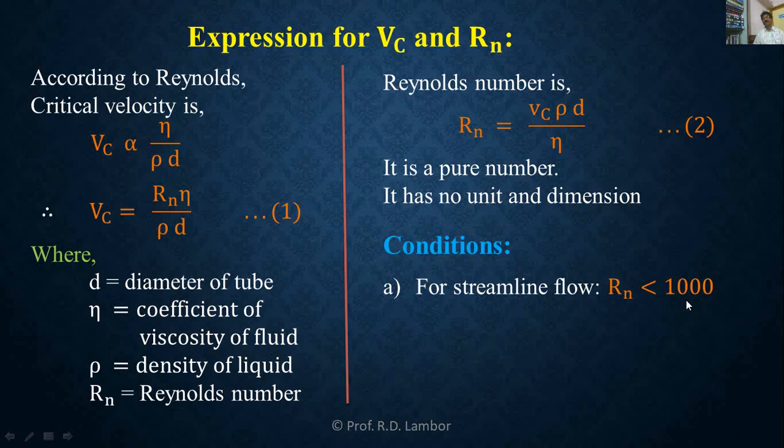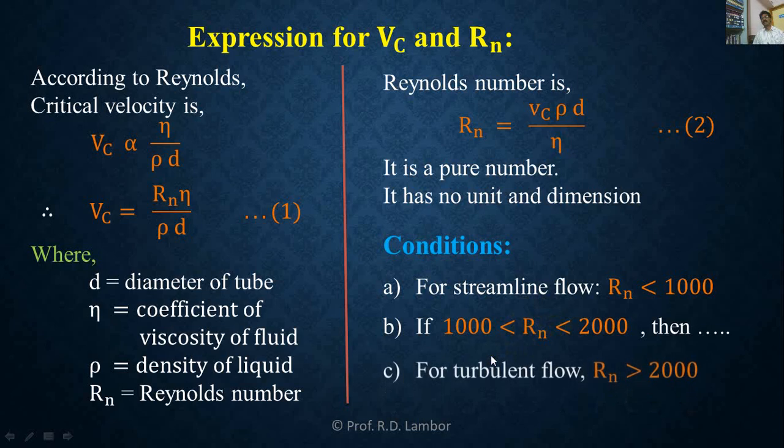And if the value of Reynolds number lies between 1000 and 2000, greater than 1000 but less than 2000, then for this condition what will happen? Reynolds number greater than 1000 less than 2000 असेल तर what will happen? Streamline flow may change into turbulent flow. Laminar flow may change into turbulent flow under this value between 1000 and 2000.